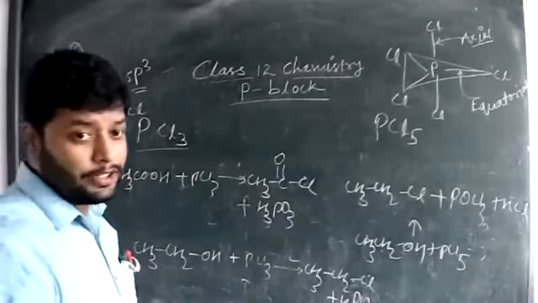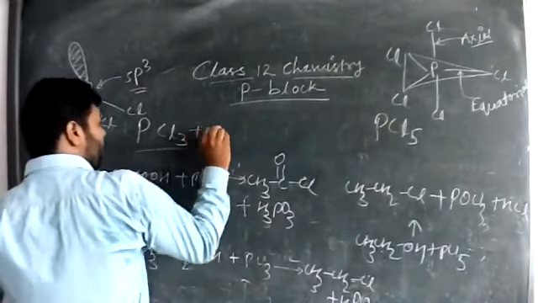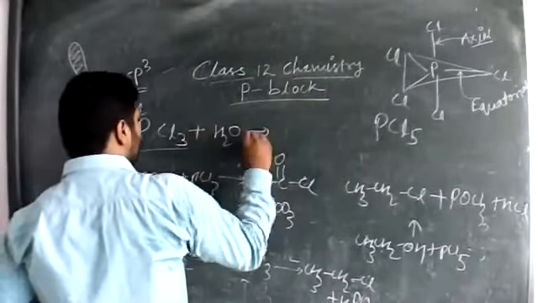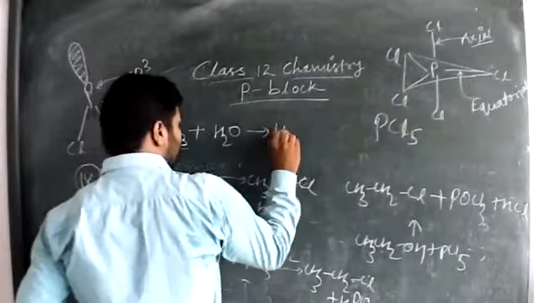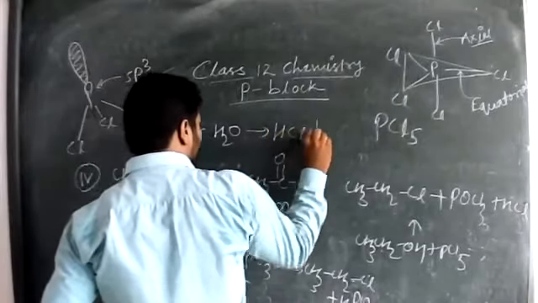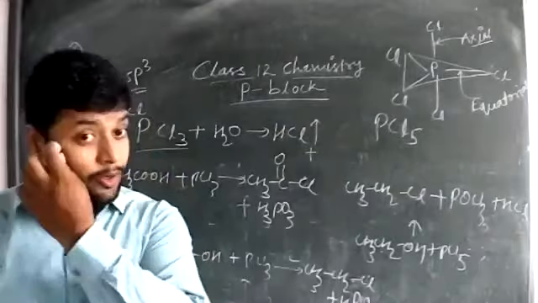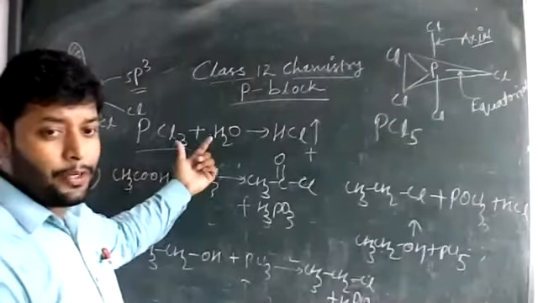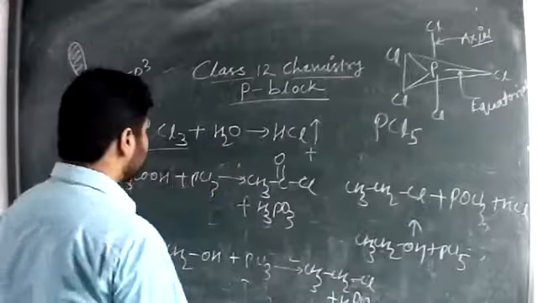You can react PCl3 plus water. PCl3 with water. And the reaction gives HCl, a fume, along with what will be the byproduct here? What will be the next product? Anyone?